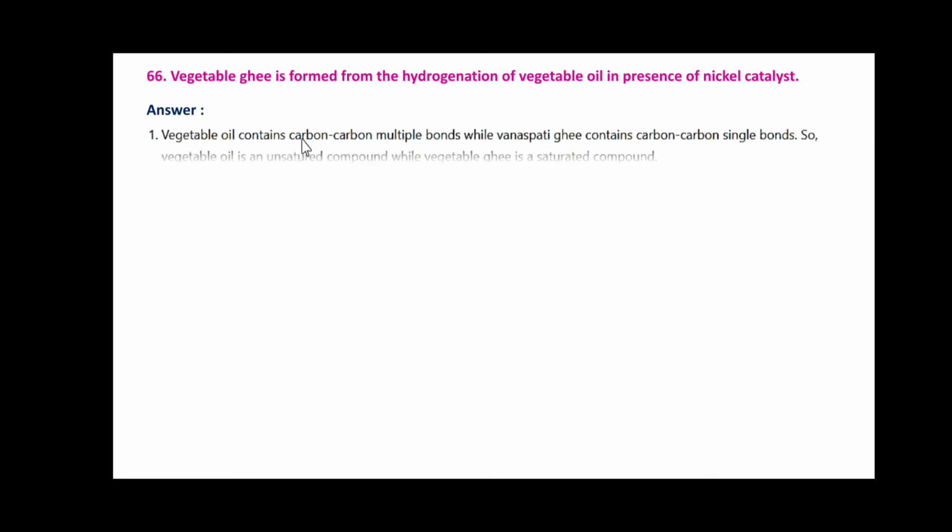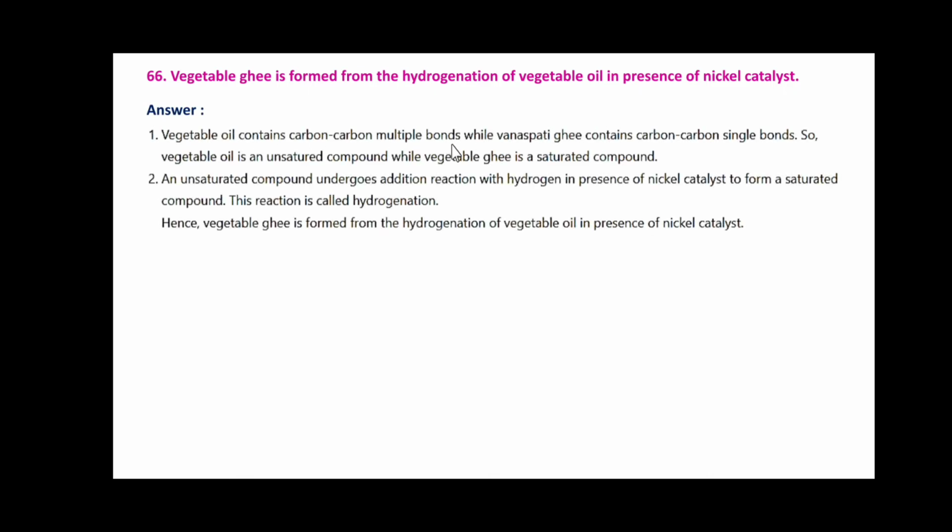Vegetable ghee is formed from the hydrogenation of vegetable oil in presence of nickel as a catalyst. Vegetable oil contains carbon-carbon multiple bonds while vanaspati ghee contains carbon-carbon single bonds. So, vegetable oil is an unsaturated compound while vegetable ghee is a saturated compound. An unsaturated compound undergoes addition reaction with hydrogen in presence of nickel as catalyst to form a saturated compound. This reaction is called hydrogenation. Hence, vegetable ghee is formed from the hydrogenation of vegetable oil in presence of nickel as catalyst.